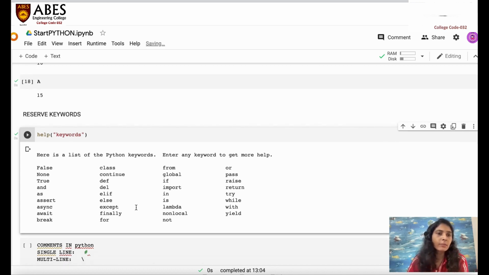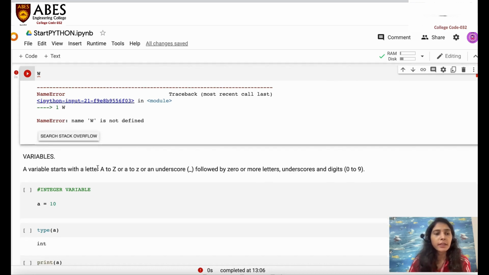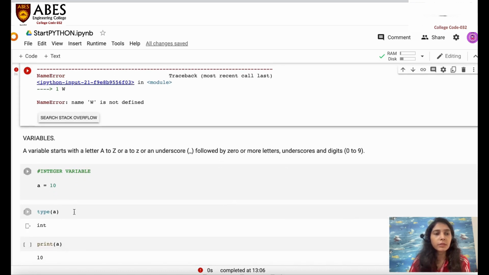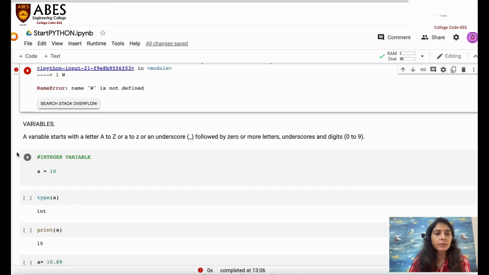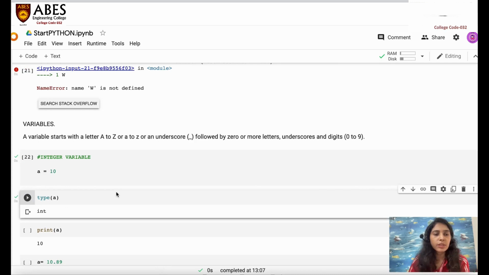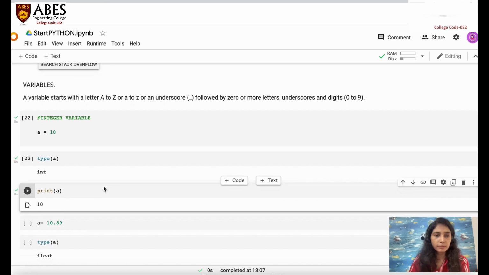So the next important thing, moving forward: a variable starts with the letter A to Z, a to z, or an underscore, followed by zero or more letters, underscores, and digits 0 to 9. In the same way, now you see A equals 10. The same thing which I have told you earlier also. These are the rules of variables. You can see A equals 10. Now type A to check the data type of A. Now I want to print A, it will give me the value of A.